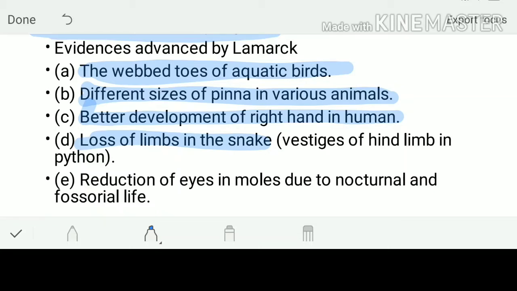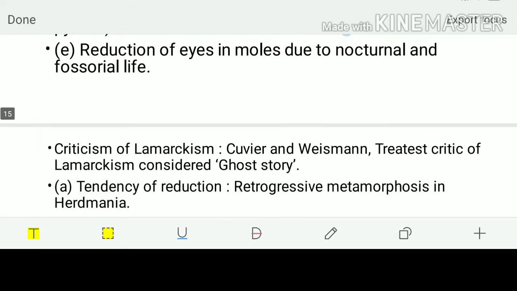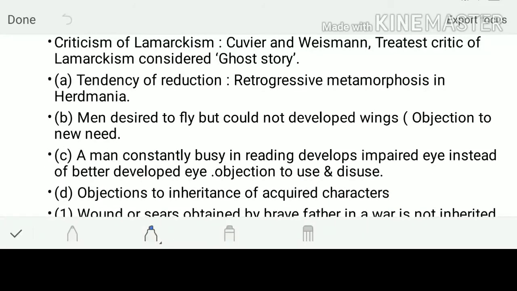Now, the reduction of the eyes in moles, due to nocturnal and fossorial life. Here I'll be dealing with the criticism of Lamarckism. Lamarck's rules were not exactly accepted by every scientist. Rather, there were two, Cuvier and Weismann. They literally criticized Lamarck, calling his theory a ghost story.